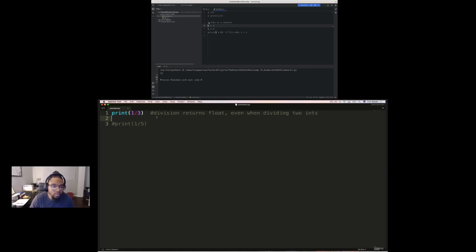Now, depending on the company and the team, some places really like you to comment your code a lot. Other places don't want comments at all, and they think code should be self-explanatory. So it's really just a culture thing. But if you're learning, I highly recommend using comments. I don't care personally with my students if they comment every single line, as long as it helps them learn and they're not just wasting time writing comments instead of code. All right, so that's comments.